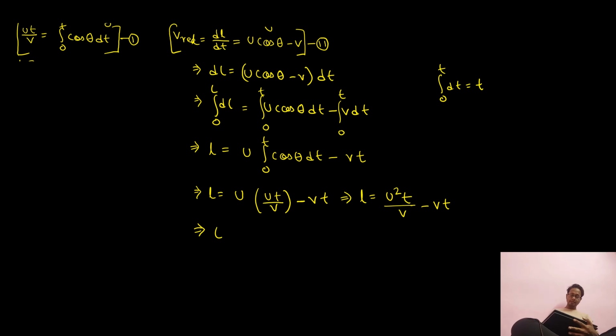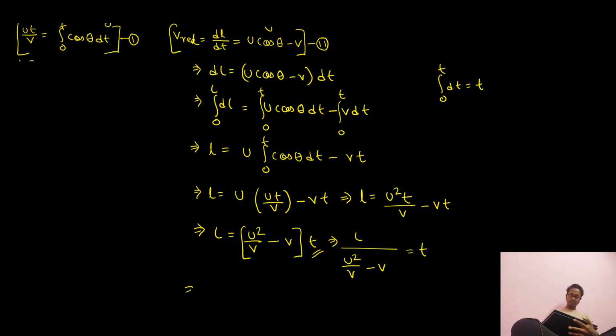Or L is equal to (u square by v minus v) into t, and we are required to find the value of time t. Simplifying further, L divided by (u square by v minus v) is equal to t.